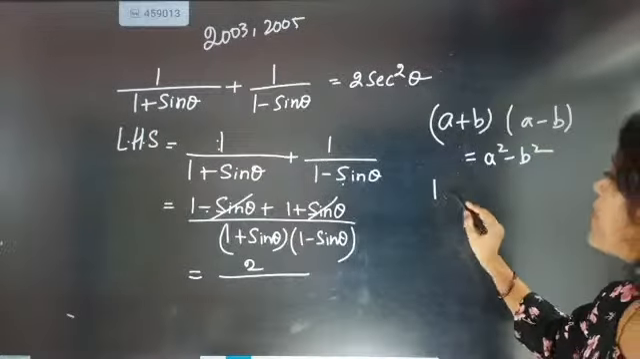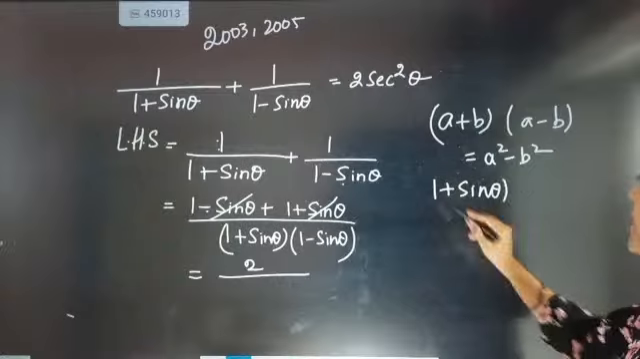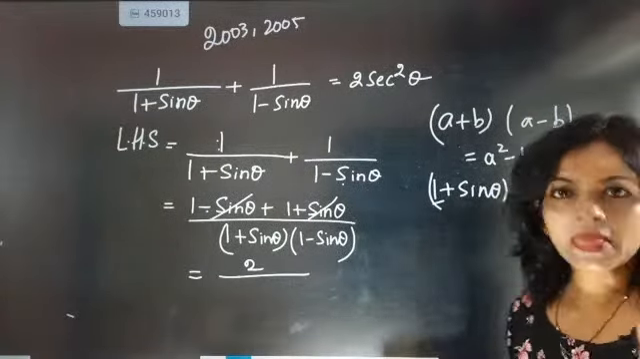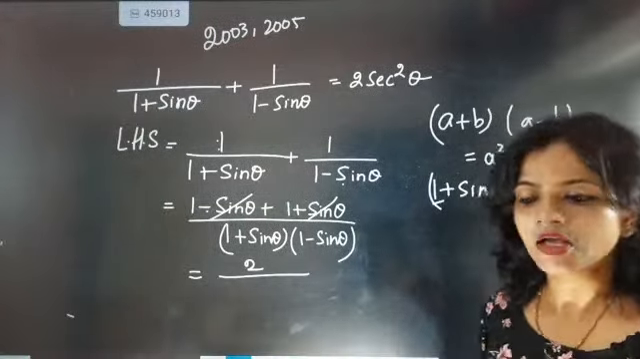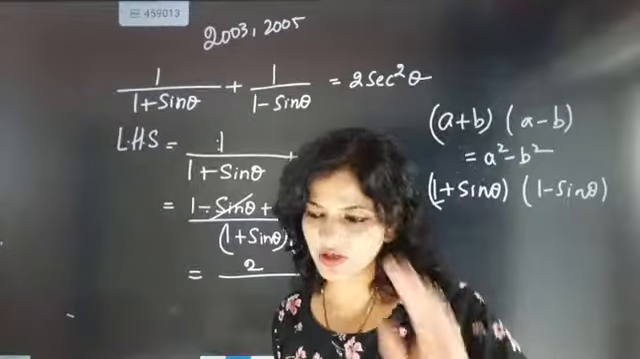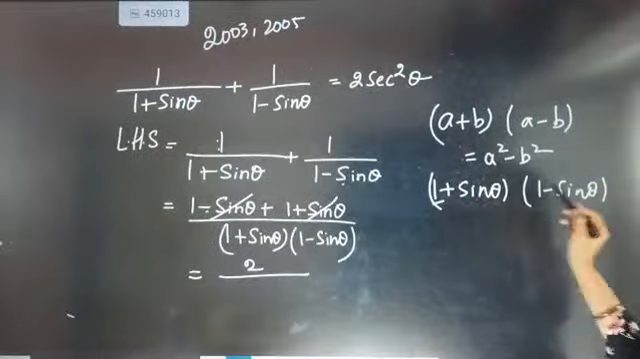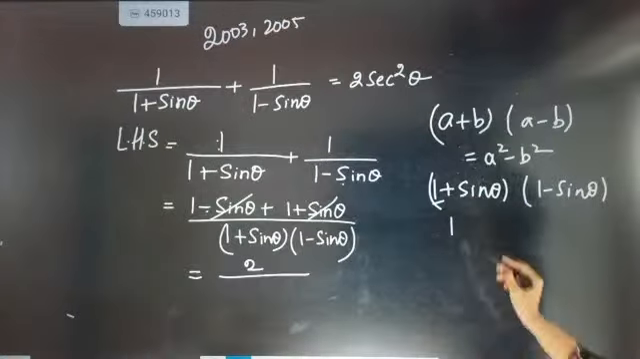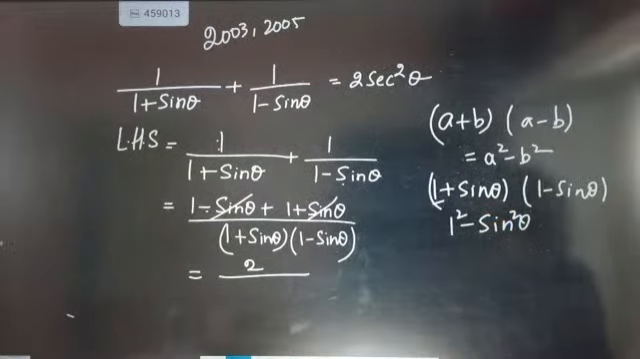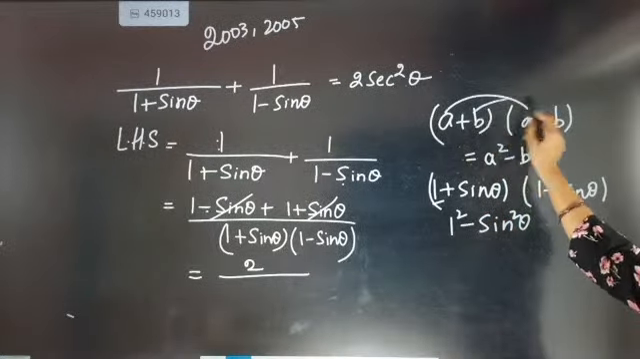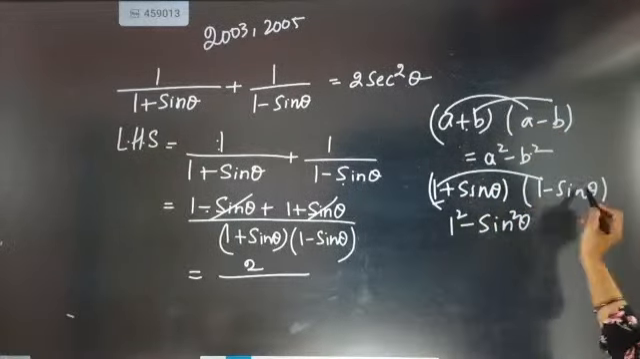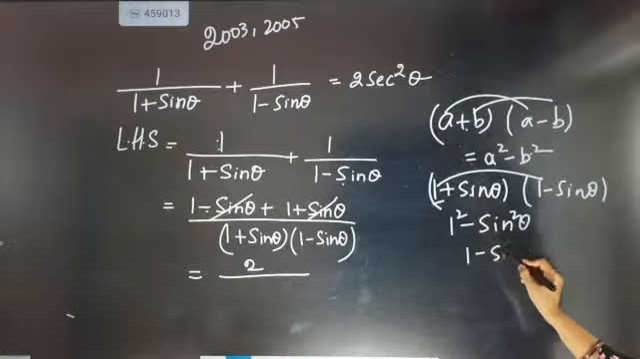So now here 1 plus sine theta is there and 1 minus sine theta is there. Look here, instead of A, what is there? 1. Instead of B, what is there? Sine theta. So 1 plus sine theta into 1 minus sine theta will become 1 minus sine square theta, because A square minus B square. Plus B, minus B, A square, B square. 1, and this one will become sine square. So 1 minus sine square theta.